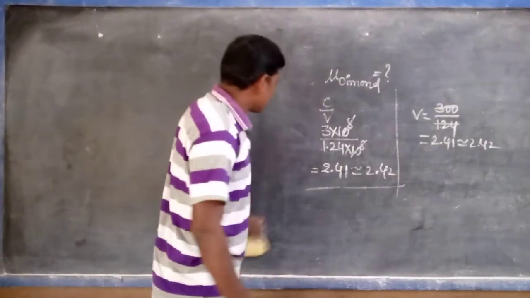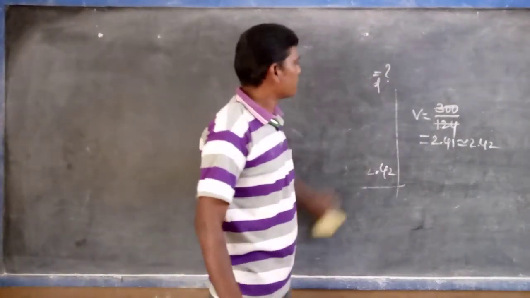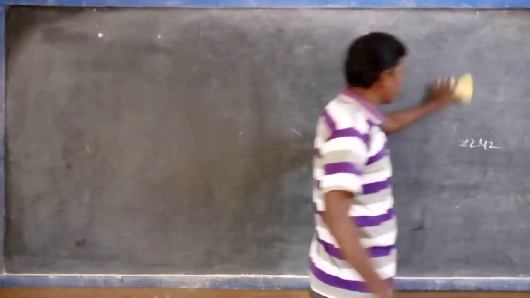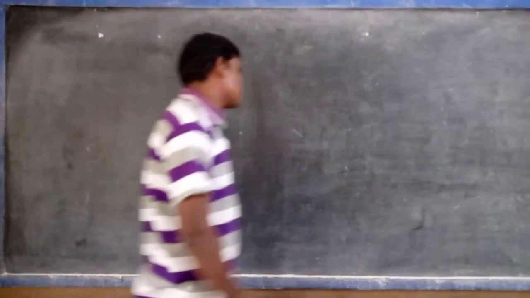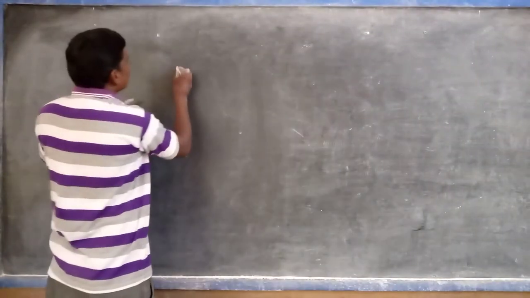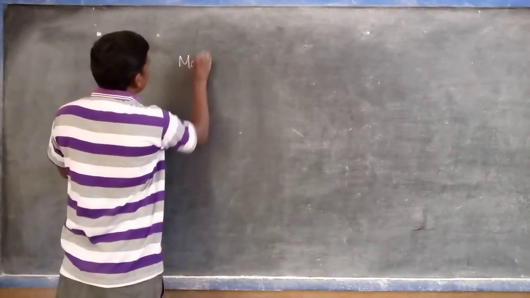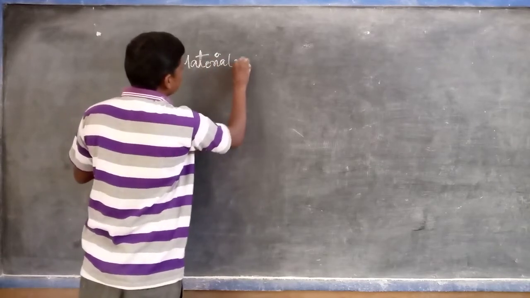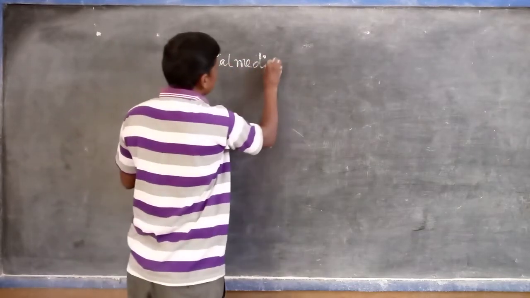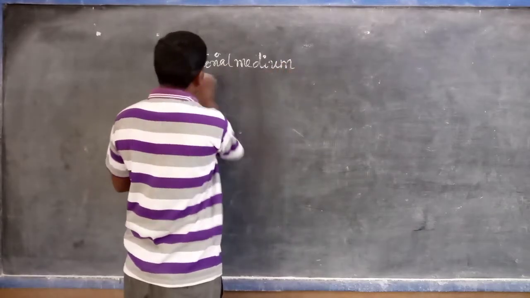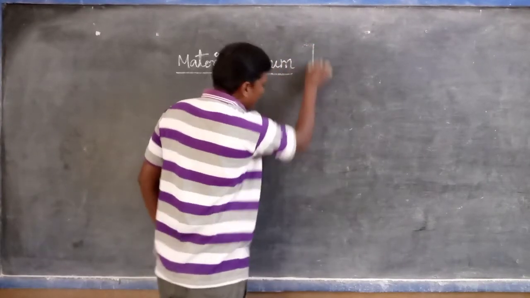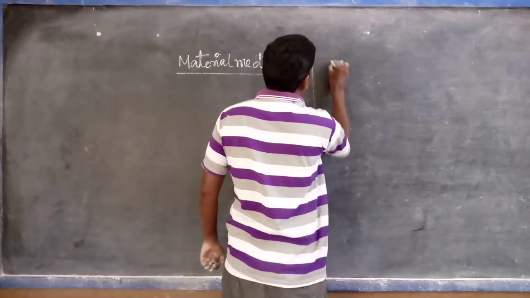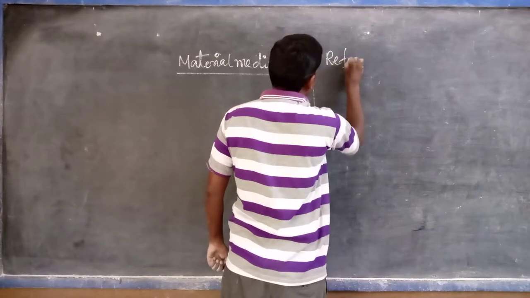Now I will tell some important refractive index values. These are very important during public examinations and some other examinations also. Material medium and refractive index.